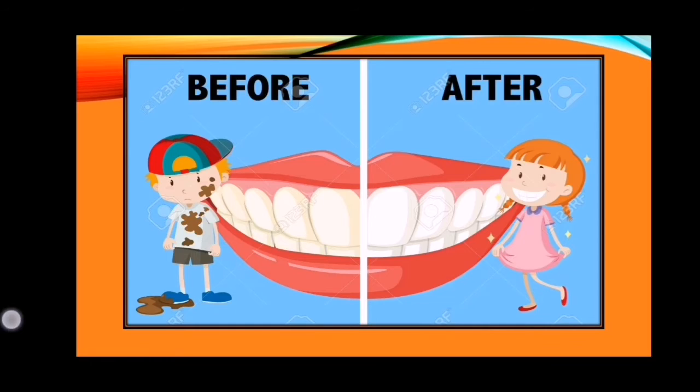In this picture, before, they are dirty, but after brushing them, they became white. This is also before and after.